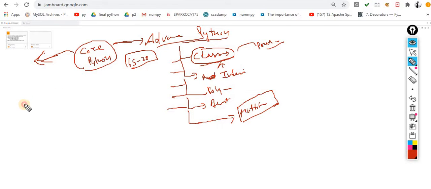Okay, and the mode of communication would be mixed. We will follow English as well as Hindi mode. We will try to cover all the concepts in both modes, English and Hindi.